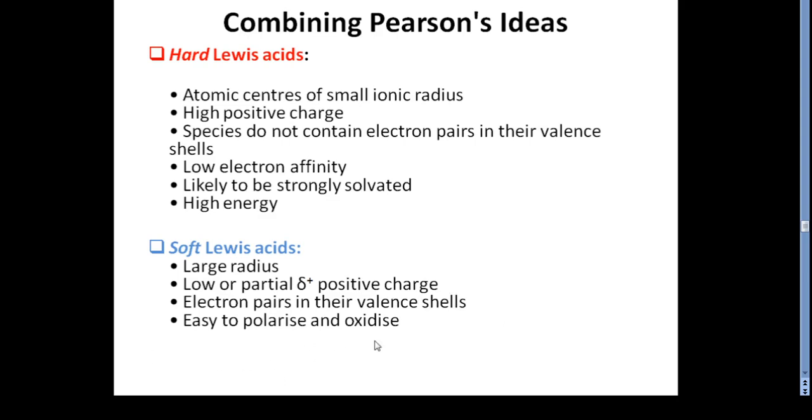They are easy to polarize and easy to oxidize. With a larger atomic size, the electrons in the shell are very loosely attached, and due to this loose electronic arrangement, such a shell is very easily polarized and easily oxidized.